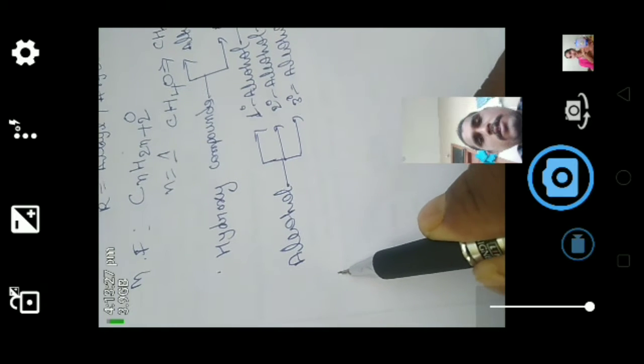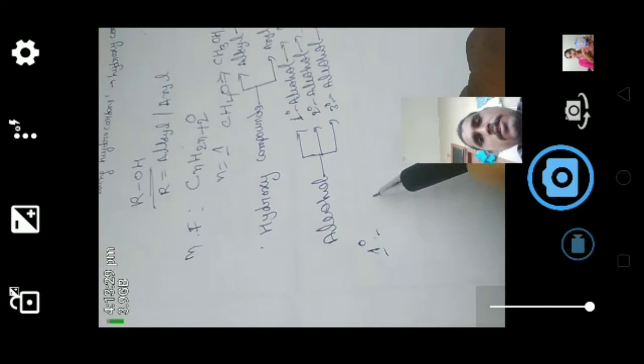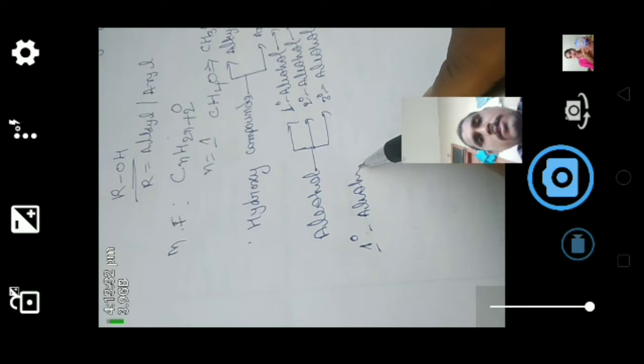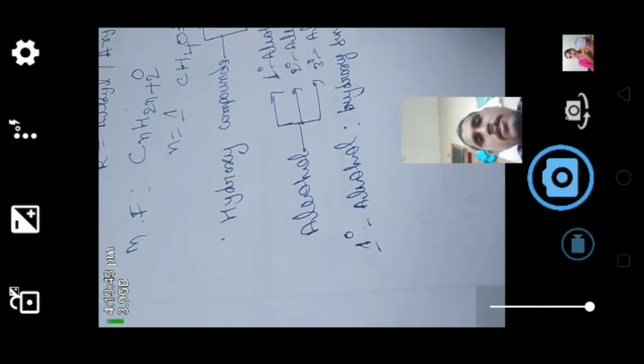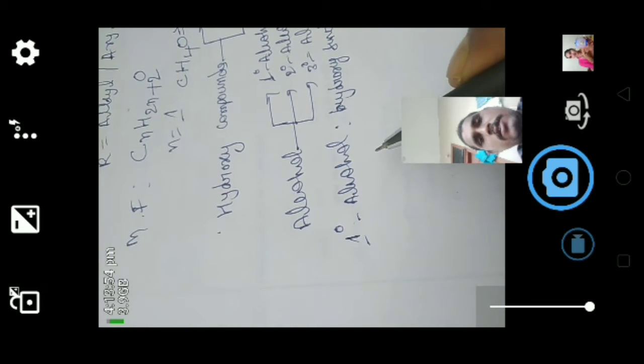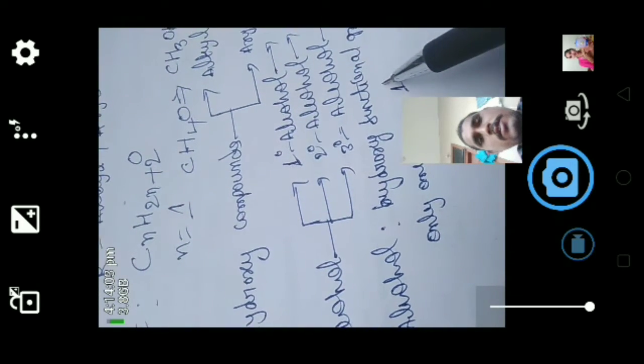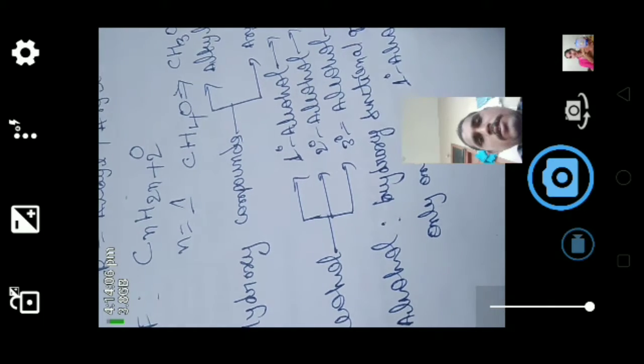Now we will see primary alcohol. What is primary alcohol? Here, the carbon attached to the hydroxy functional group is further bonded with only one carbon, then those alcohols are called primary alcohols.